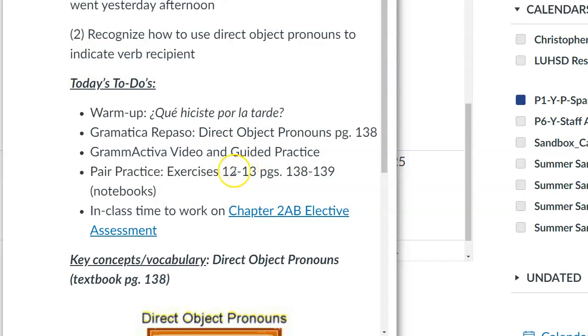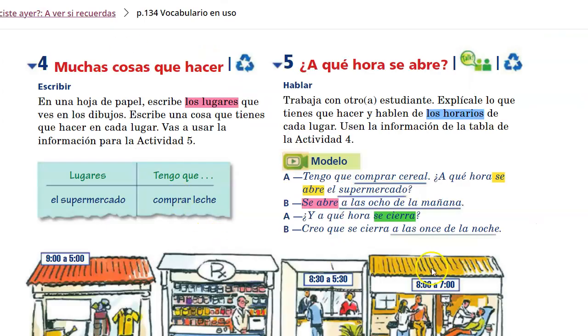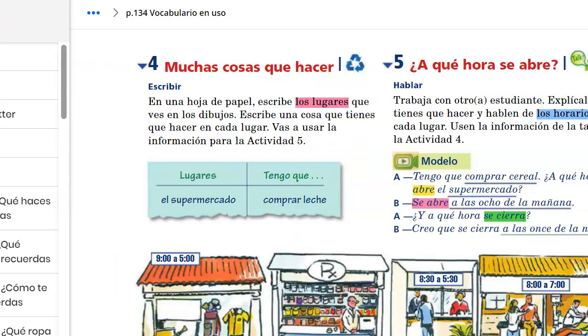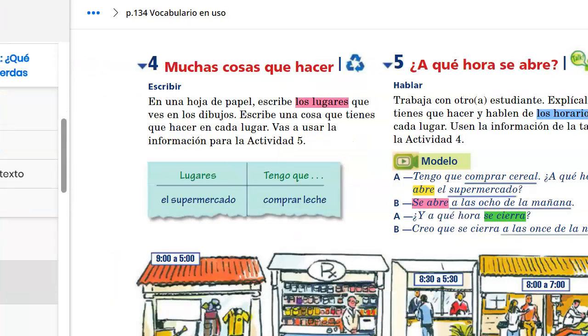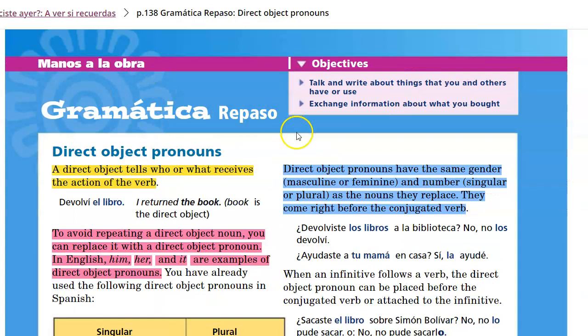We're actually only going to get to exercise 12 today. And then the rest of the class will be spent working on your project, Chapter 2AB, Elective Assessment. So if we take a look at page 138, that's where you can find the notes on direct object pronouns.